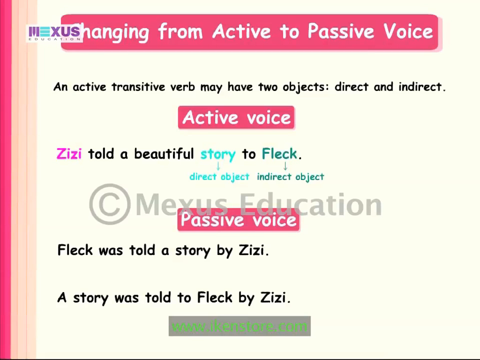In the first sentence, story, which was the direct object of the active verb, now becomes the retained object of the passive verb. In the second sentence, Fleck, which was the indirect object of the active verb, now becomes the retained object of the passive verb. The preposition to is also kept before the retained object Fleck. Fleck is an object of the preposition to.